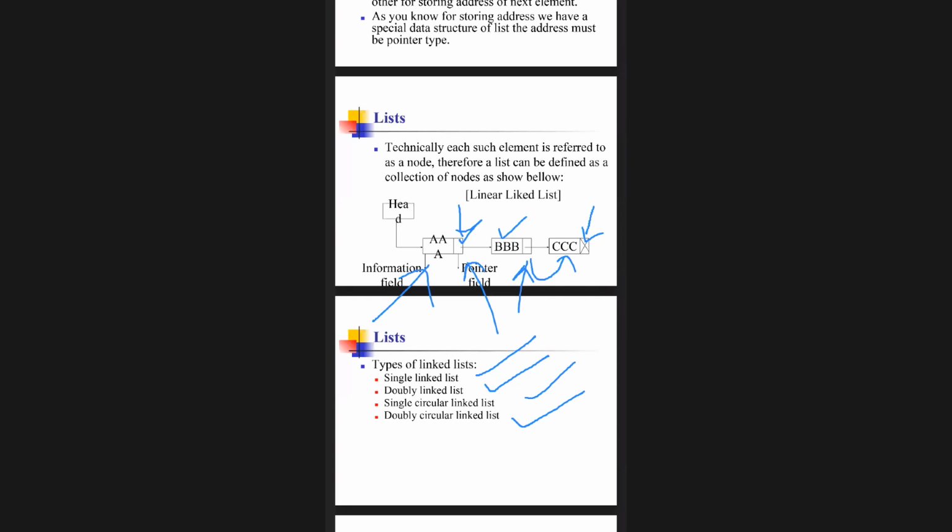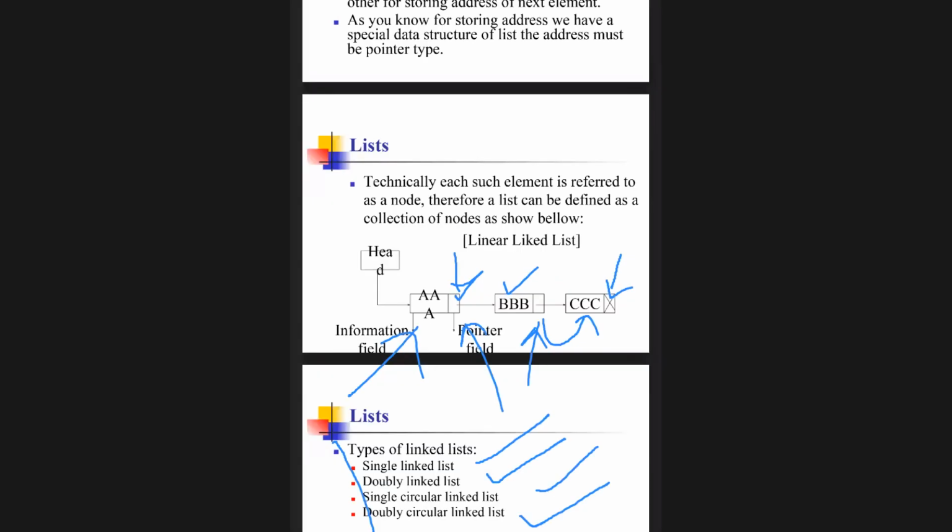Can you tell me how the list is represented? In the form of nodes, you should tell. When I say how the list is represented in the form of nodes, node consists of how many parts? Two parts. What is that? Information field and pointer field. Yes, very good, very good. That's it.